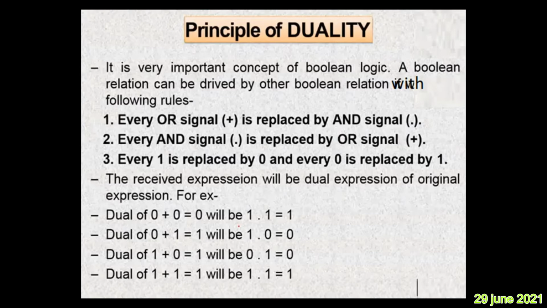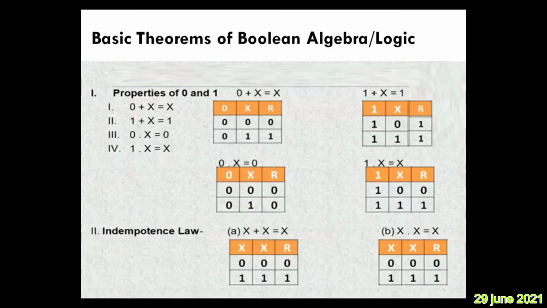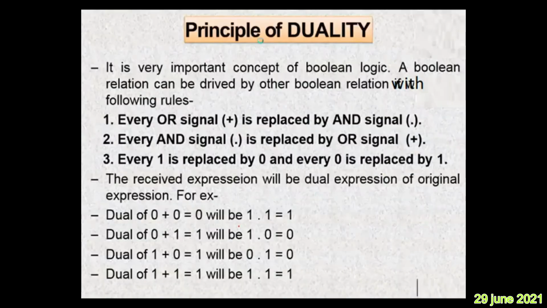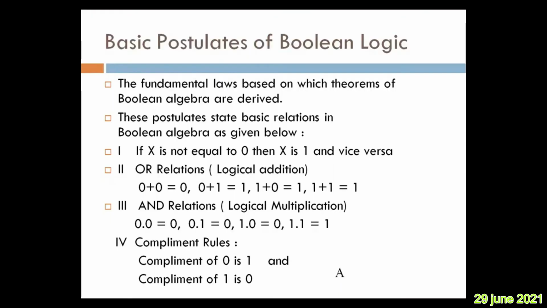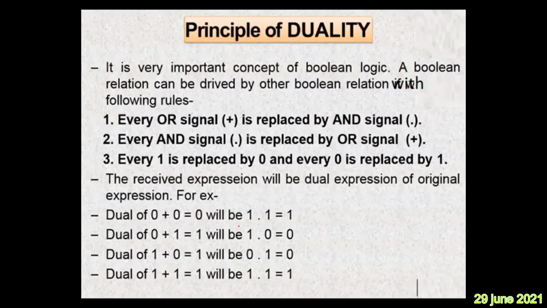Apart from the basic postulates, we also discussed the principle of duality. The basic duality is that for a given Boolean expression, OR is replaced with AND, AND is replaced with OR, 1 is replaced by 0 and 0 is replaced by 1. If a Boolean expression is true for a given set of Boolean variables, then its dual will also be true. That is what we saw in our previous class.